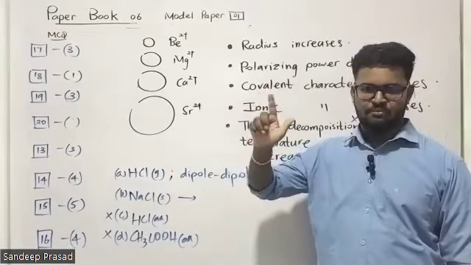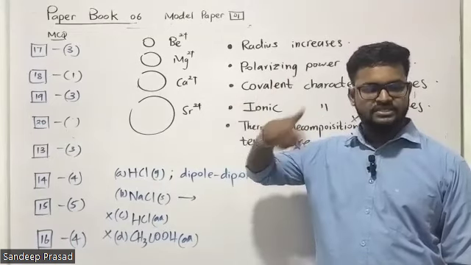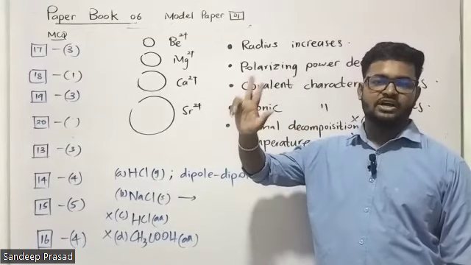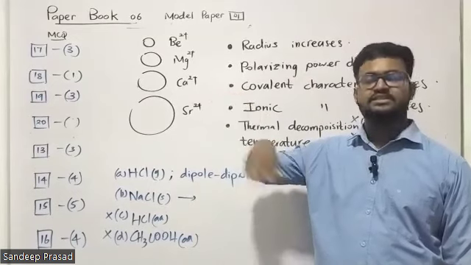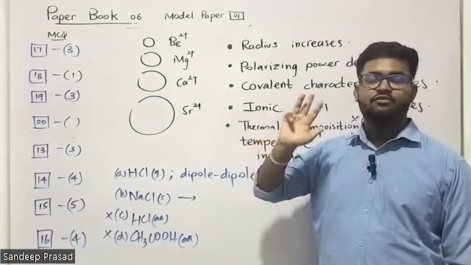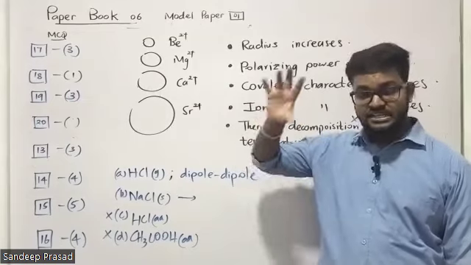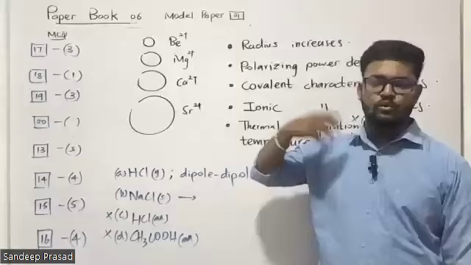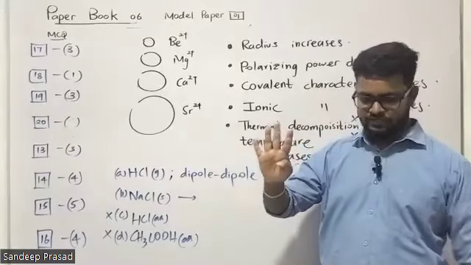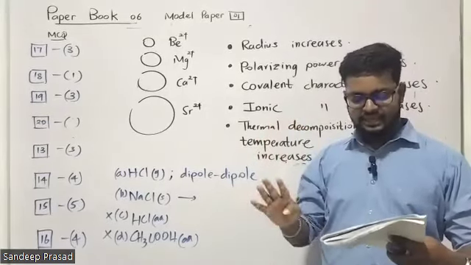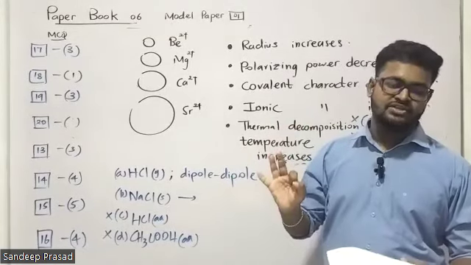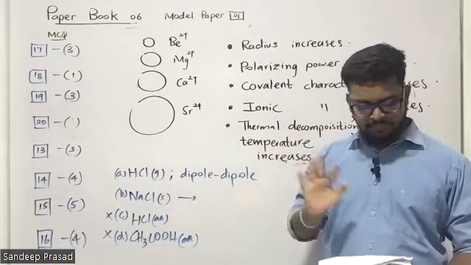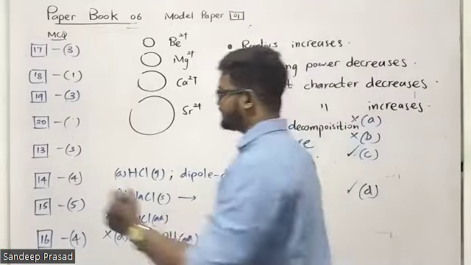Number two, oxidation number: when the oxidation number increases, electronegativity increases. Number three, formal charge: when the formal charge increases, electronegativity increases. Fourth is surrounding atoms: when the surrounding atoms are more electronegative, the central atom also becomes more electronegative. So these are the four factors. You can clearly see that charge and hybridization are the two factors. B and C are correct. Question number 20, answer is the second.